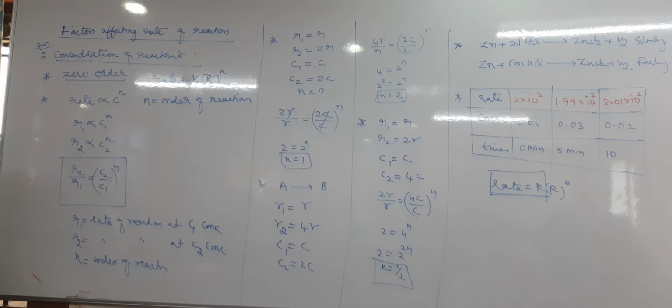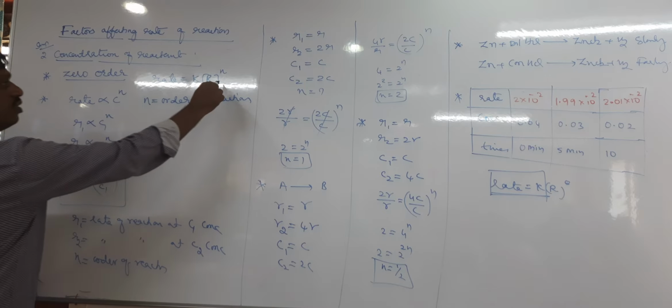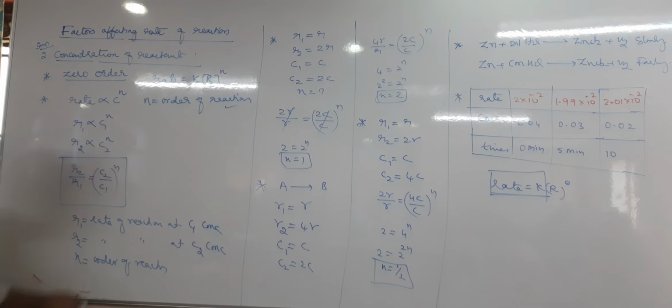Next, the relation between rate and concentration is given as, take this first, take this and take as it is.